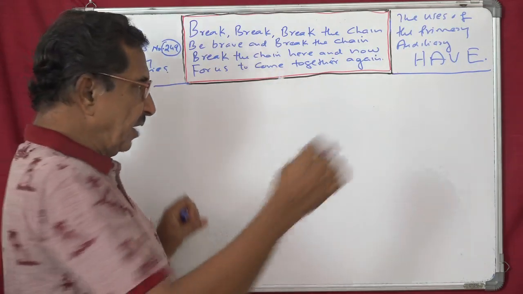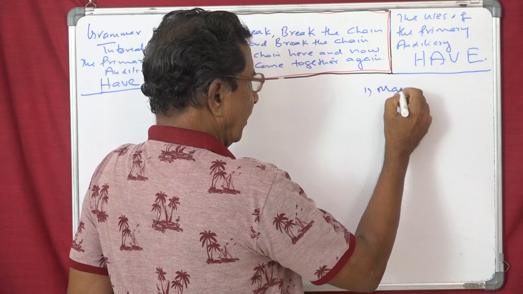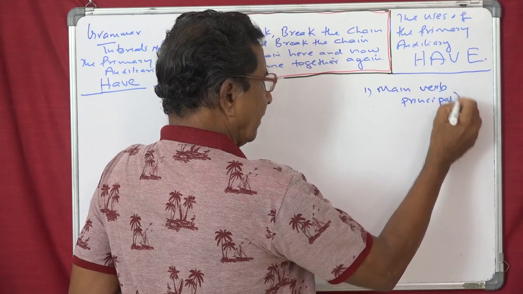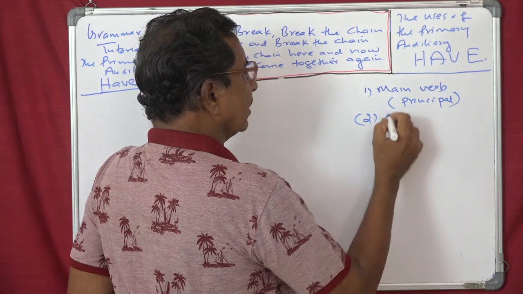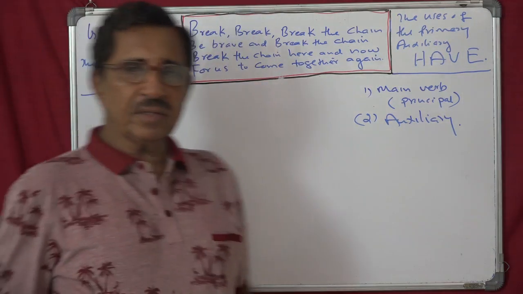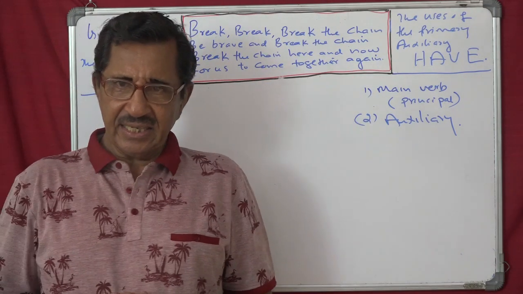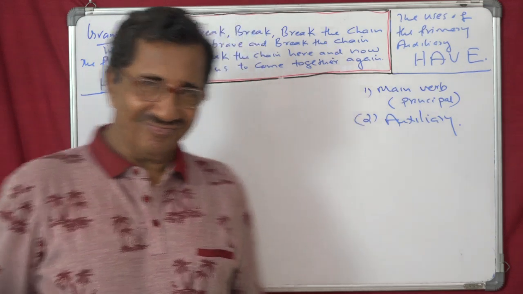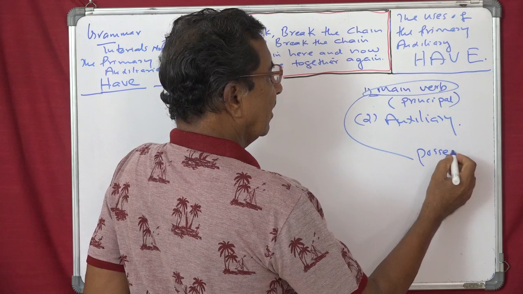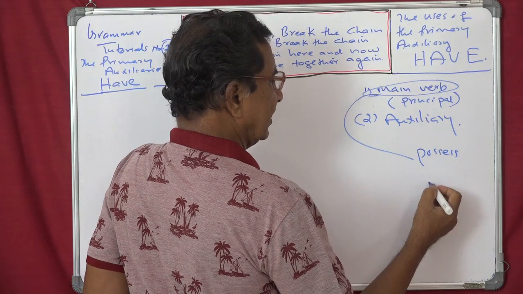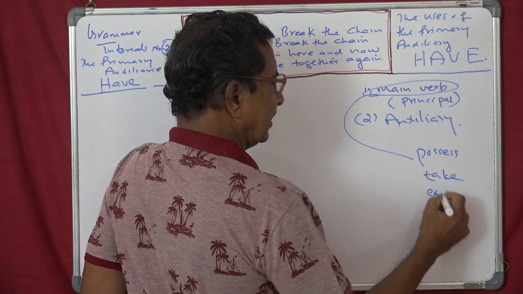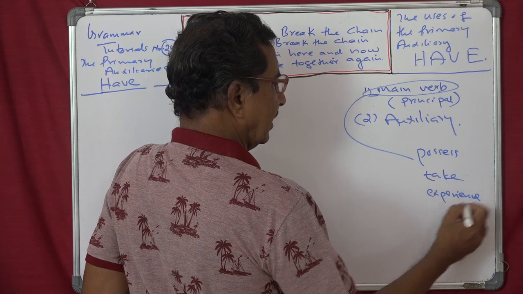Alright. So here it comes. It is used as a main verb, or principal verb, and secondly as an auxiliary. Now, as a main verb, it has got meanings like possess, take, experience, and receive. Understand?